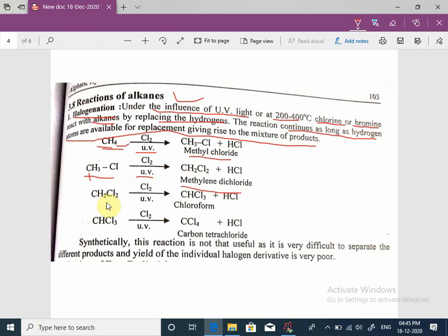This reaction takes place until all hydrogen atoms in the starting compound are replaced by chlorine, and at the end there is formation of carbon tetrachloride.